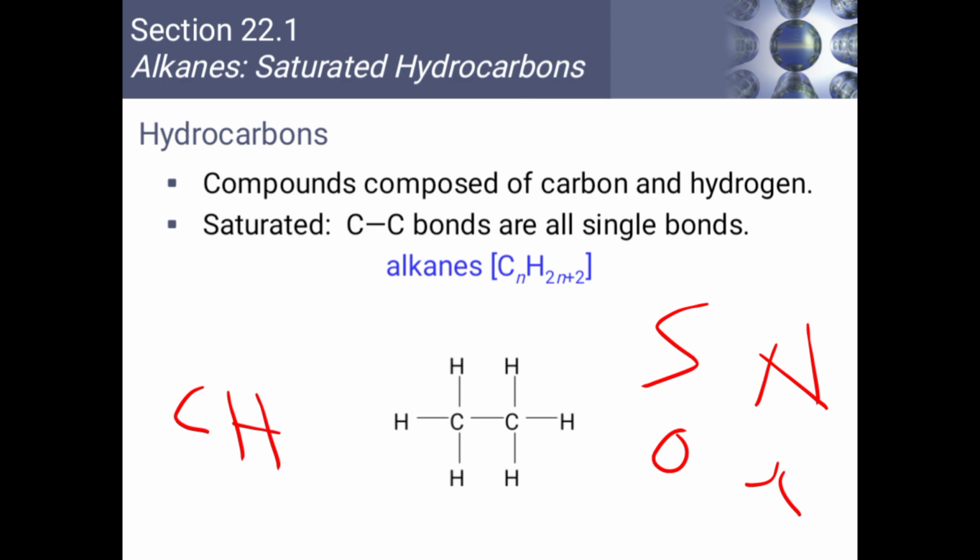An example of saturated hydrocarbons is alkanes. And the general formula for alkanes is CnH2n+2. And remember, we did this last time. When n is equal to 1, we have CH4. When n is equal to 2, we have C2H6. That is methane, ethane, propane, etc.